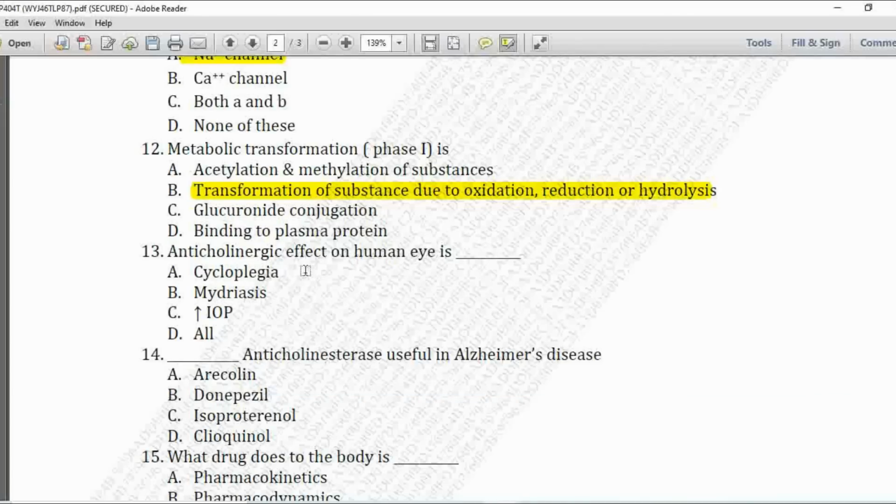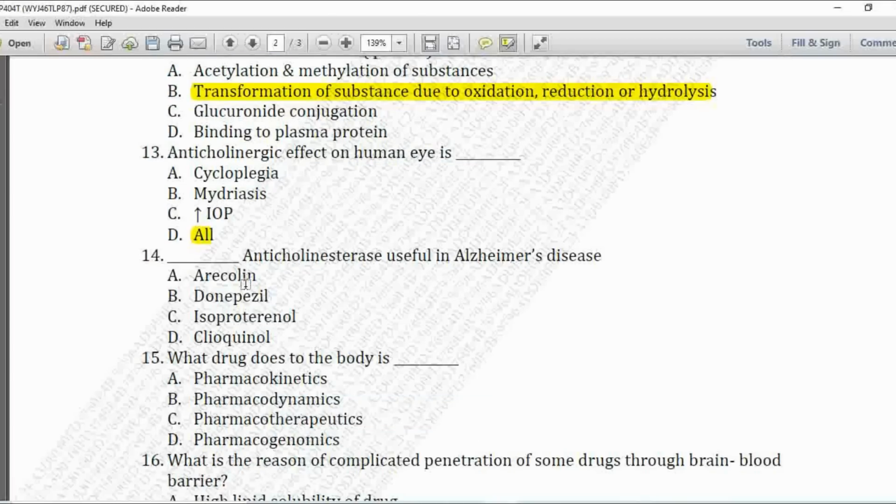Next MCQ 13, anticholinergic effect on human eye is. Option A is cycloplegia, B is mydriasis, C is increased IOP, and D is all. So here anticholinergic effect on human eye is because of option number D, that is all.